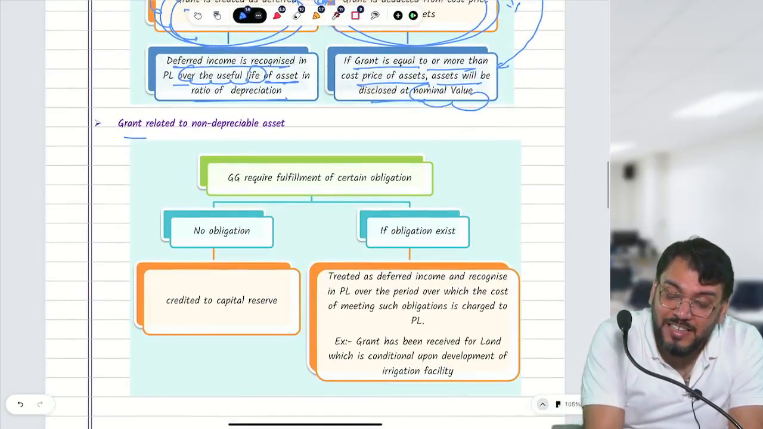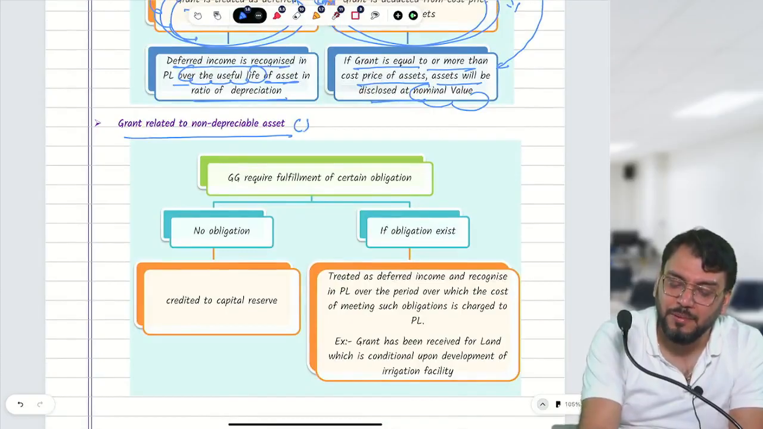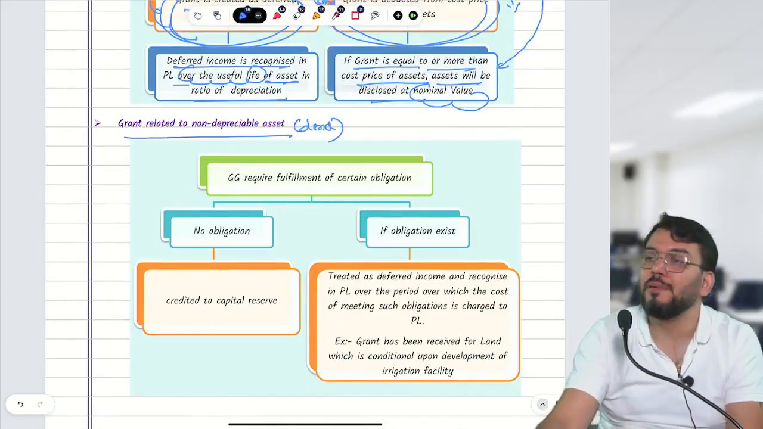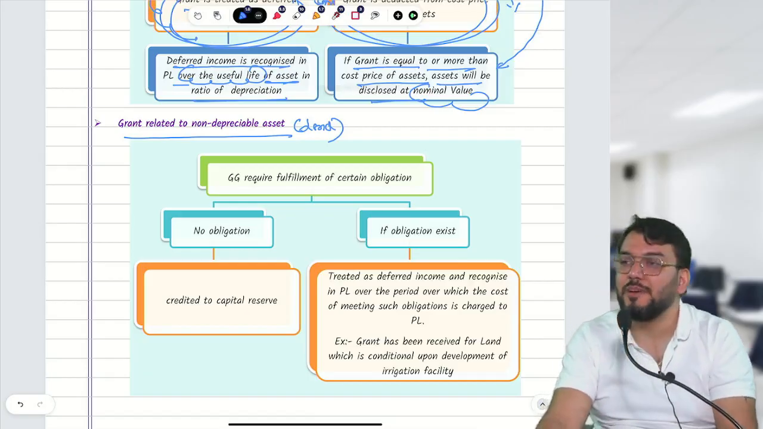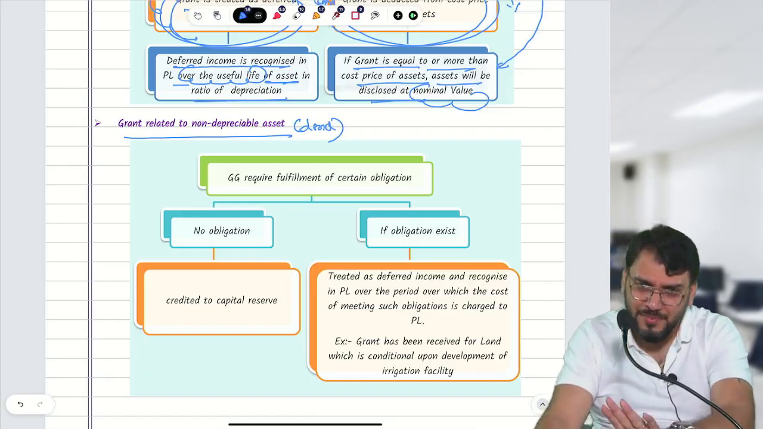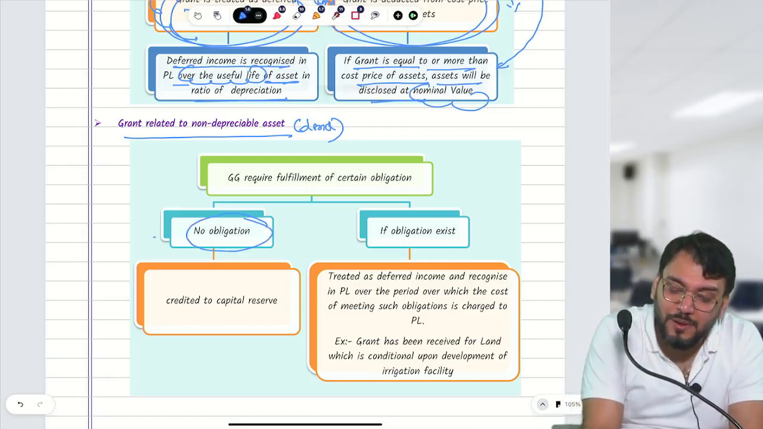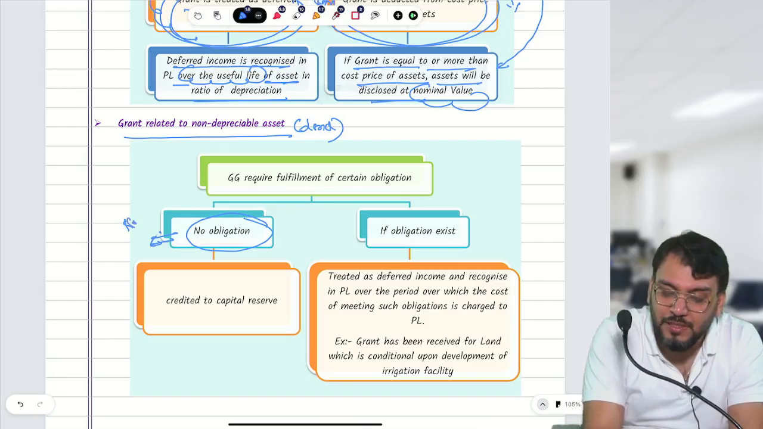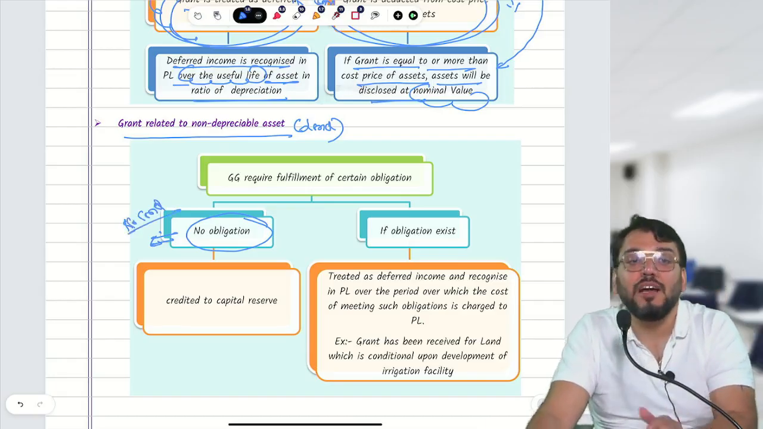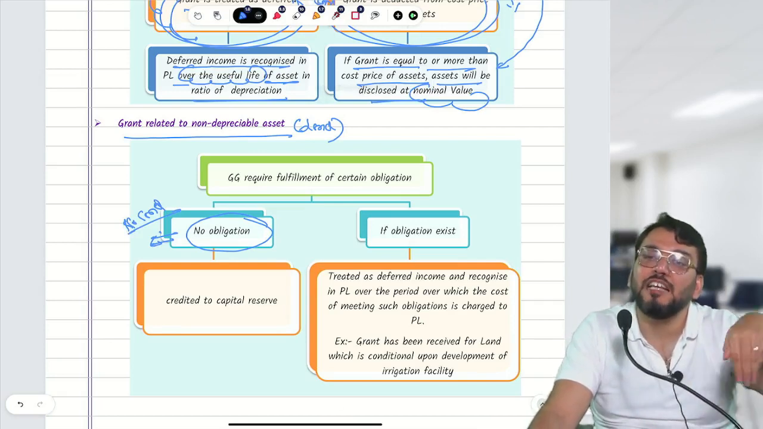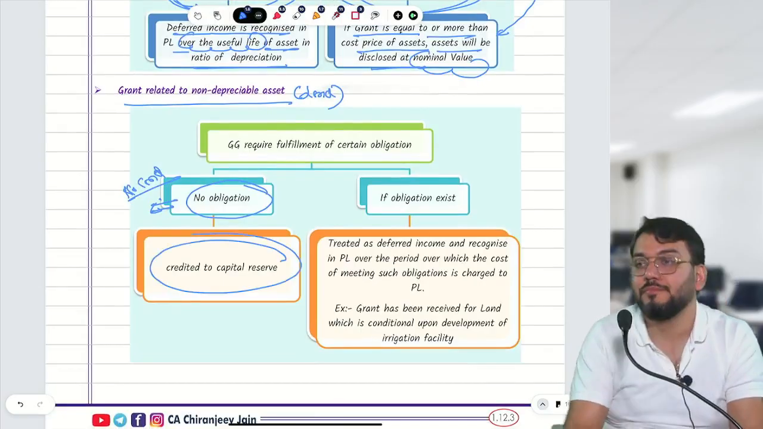Now grant related to non-depreciable asset. For non-depreciable asset, we have only one example, land. So if you have received some grant for a non-depreciable asset, what does AS12 say? If there is no obligation, meaning there is no condition, in simple words no condition, then the entire grant will be transferred to capital reserve.